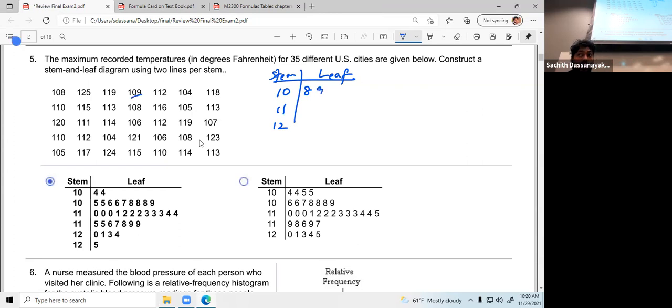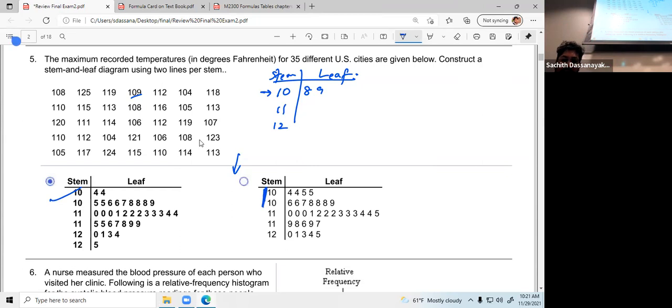Okay, at the end you have to sort this leaf column into ascending order. If you check these 2, this one is based on the second way, which means if you want, you can split this specific row into 2 pieces, 10, 10. The first part is based on 0 to 4, and the next part goes from 5 to 9. What is the problem here?